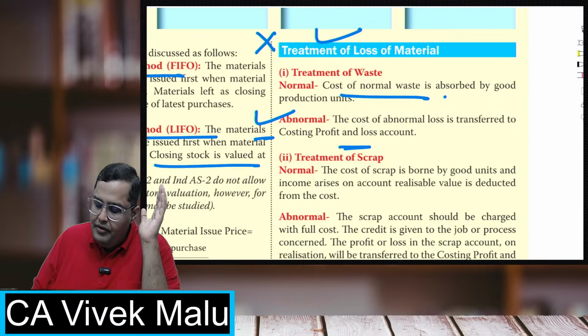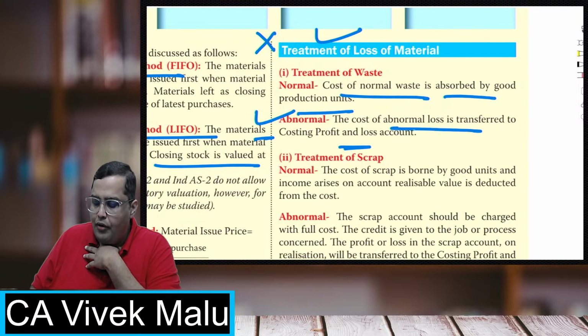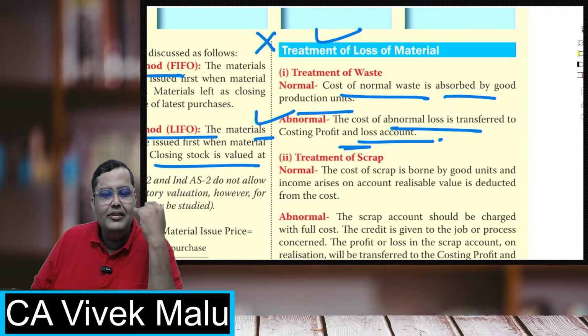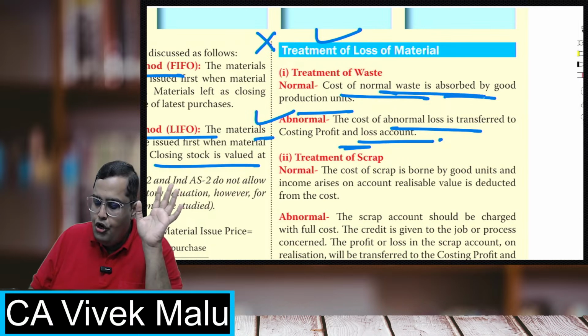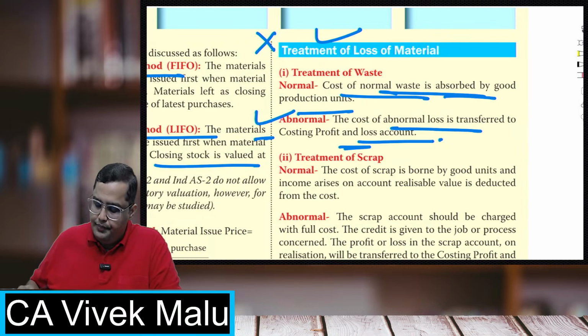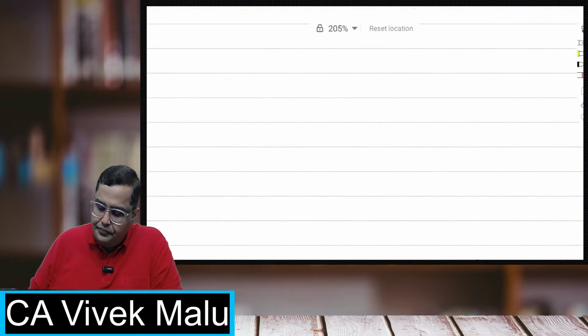So the cost of normal waste is absorbed by the good production units. They will be charged to the good production units. Abnormals are always transferred to costing P&L. This is the general rule for all the categories. Abnormals are always transferred to costing P&L. Normal waste, whatever is the cost of it, will be absorbed by the good production units. Sir, what do you mean by absorbing on good production units? I'll tell you.